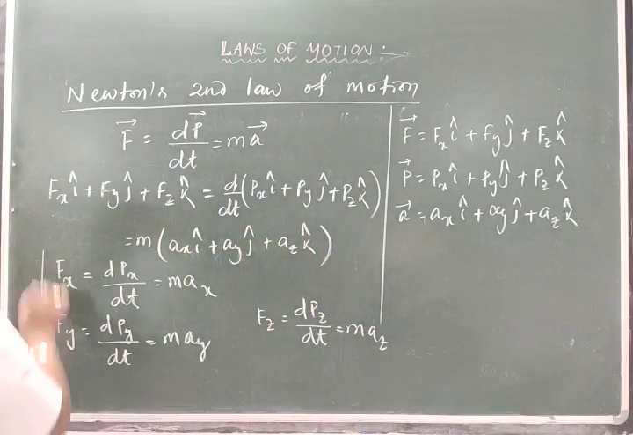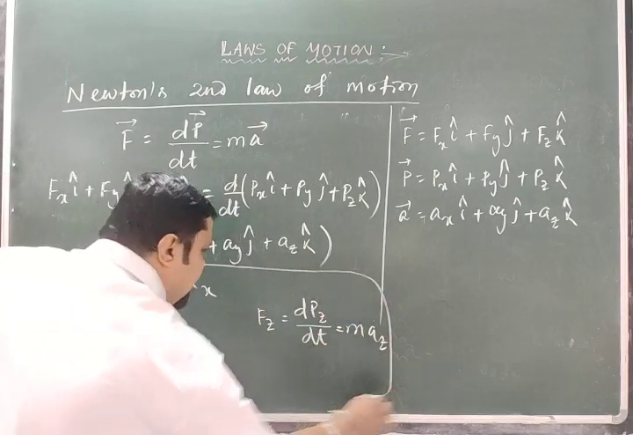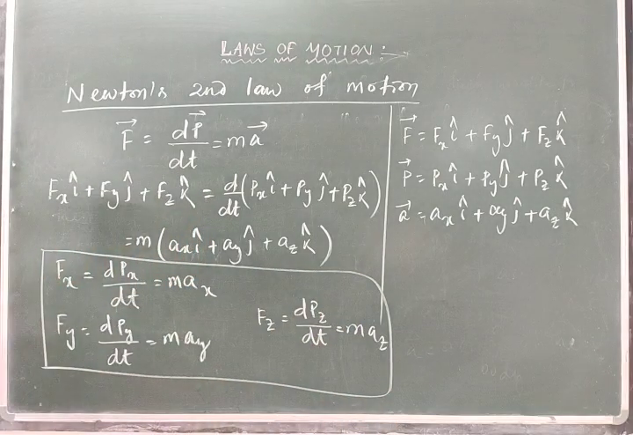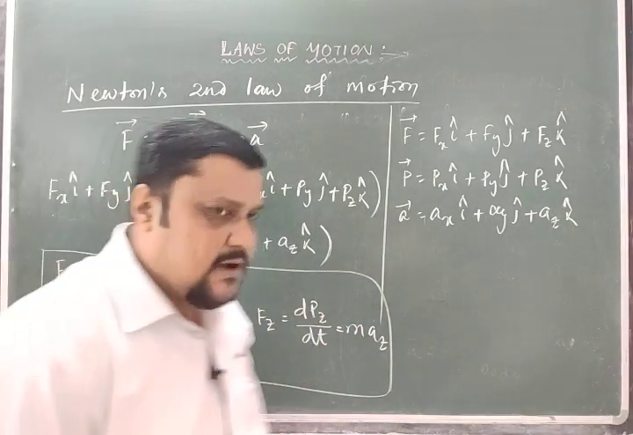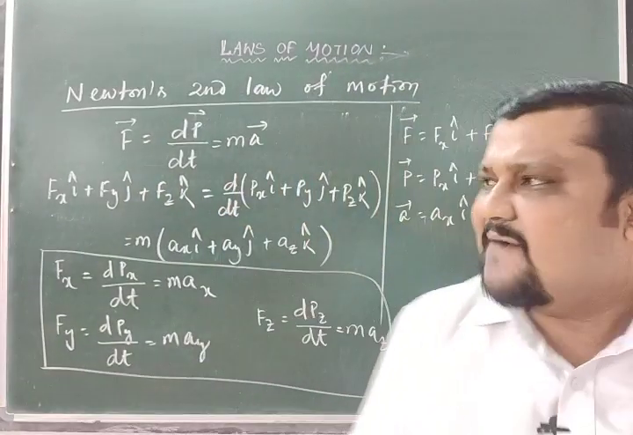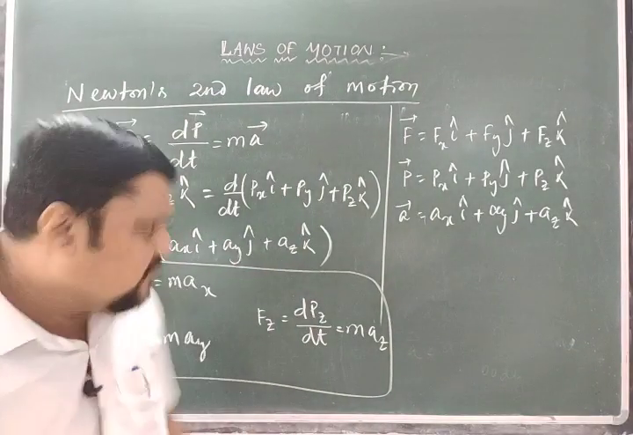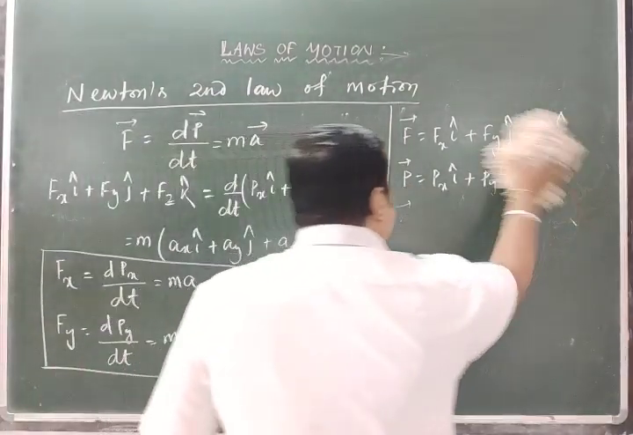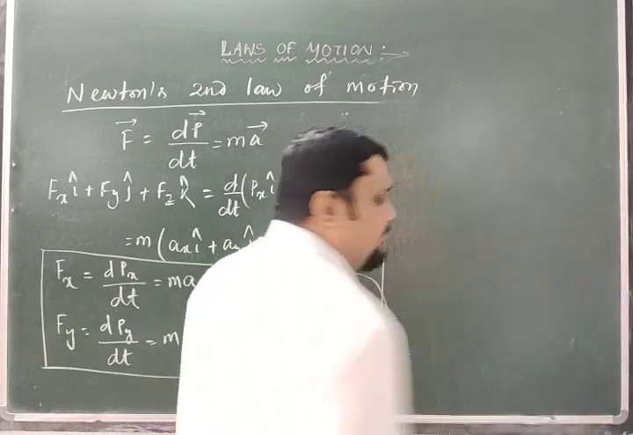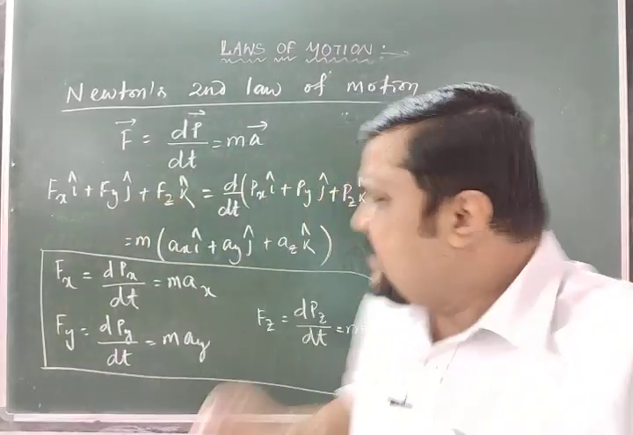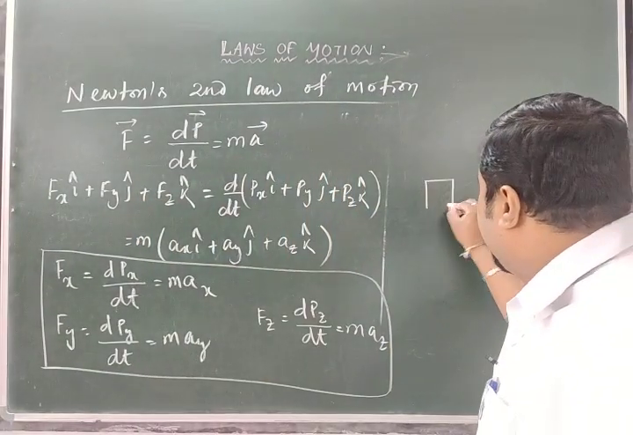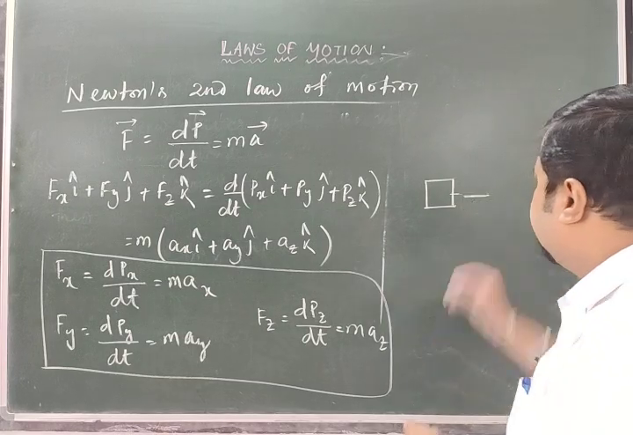So this is the force in terms of its component form. What is the meaning of writing this in component form? Let us consider a body, suppose this is a body moving with a velocity v in this direction.